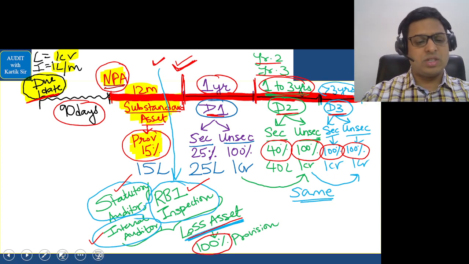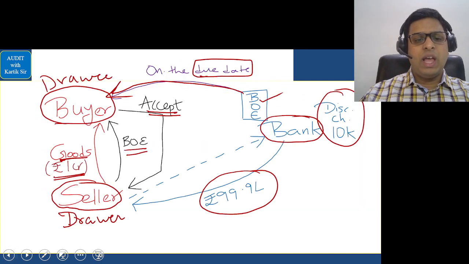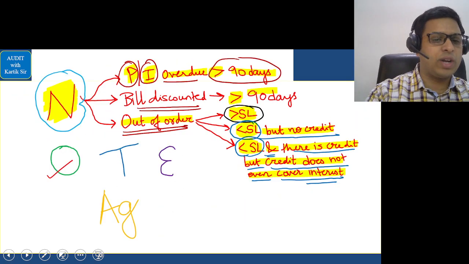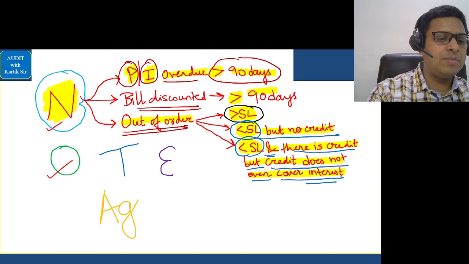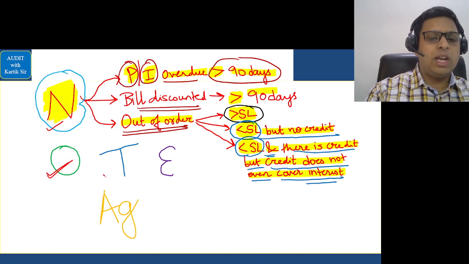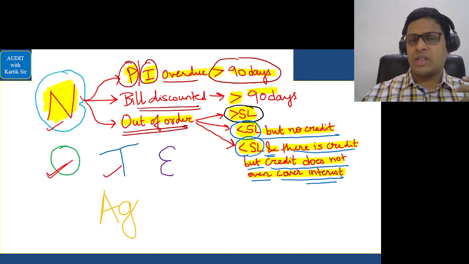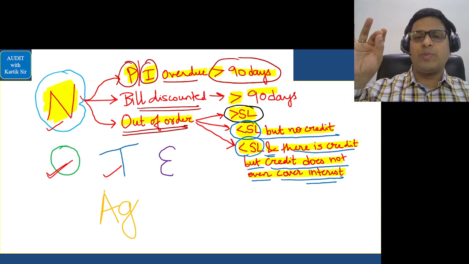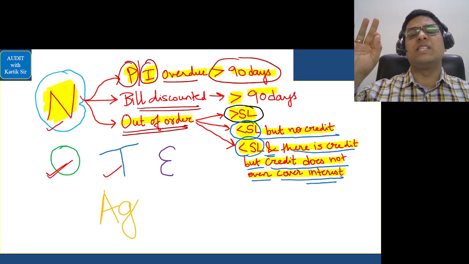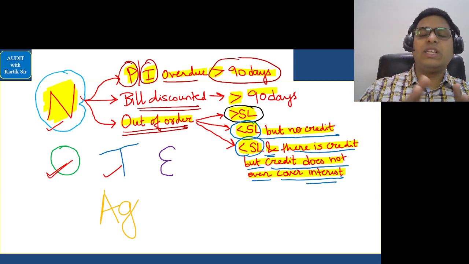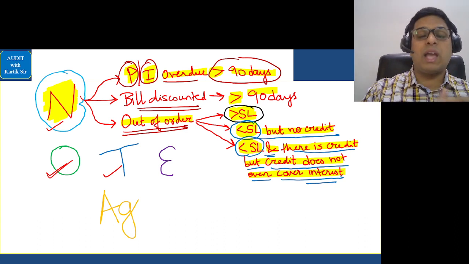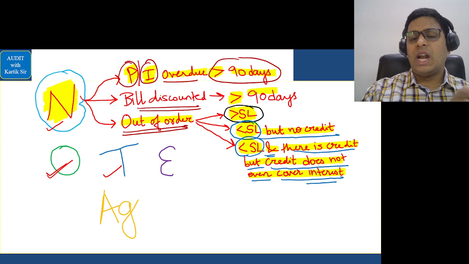Now this area which you're seeing on the screen is called overdue, and overdue is a part of the original code, and that original code is NOTAG. So N we have done is NPA, then O is overdue. Now T is called tickling matters as per the code that I use. Tickling matter is nothing but term deposits, Indira Vikas Patra, Kisan Vikas Patra, life policies, and national savings certificates. These are the best kind of securities for the bank, because even if the borrower is not able to pay the money, the bank can 100% recover the amount in relation to these assets.